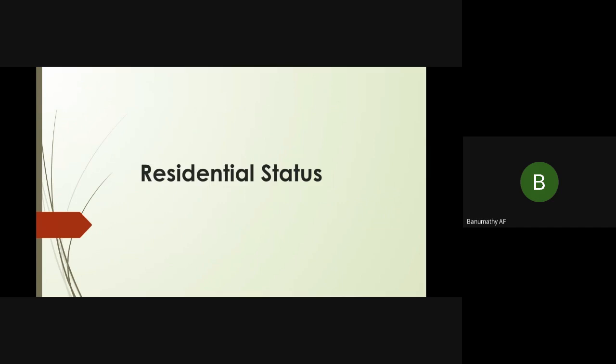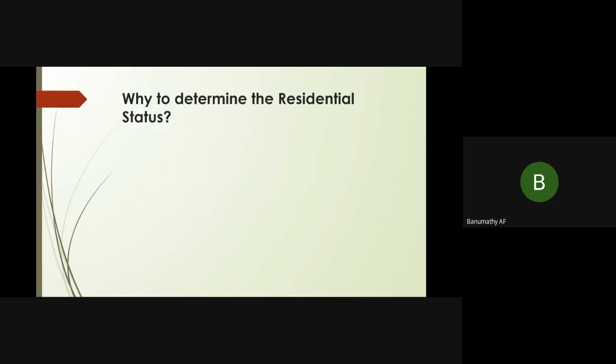So now we'll move on to residential status. As per the provisions under Section 6 of the Income Tax Act 1961, it is well explained who has to pay the tax. Under that, we are going to see the residential status of an individual. Why determine the residential status? Why should we know the residential status of a person?